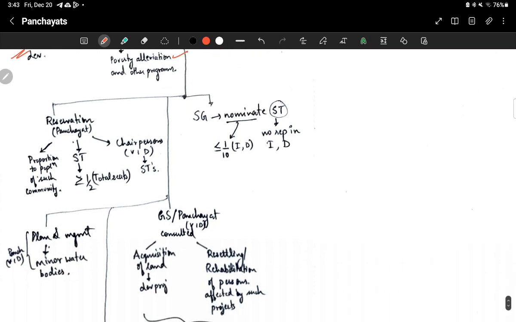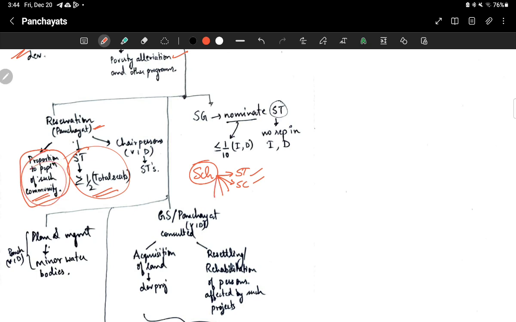Then reservation in the Panchayat is in proportion to the population of such community. Now we are talking about scheduled areas, no? In scheduled areas there will be ST populations or SC populations majorly. So reservation will be provided depending on what kind of community you want to give reservation to, either ST or SC. But for ST people, no more than half of the seats are reserved. For any other community in the scheduled areas, they will do it depending on the proportion to the population.